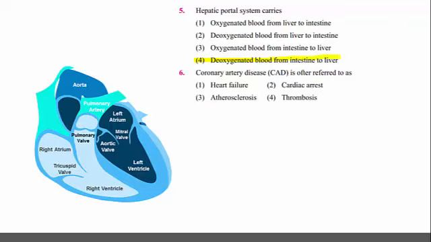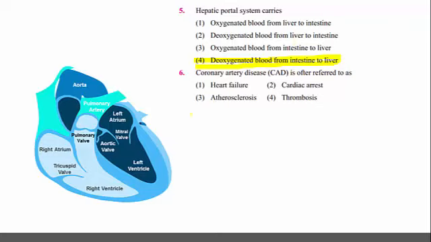The deoxygenated blood from the intestine is carried to the liver with the help of the hepatic portal system, and this represents the hepatic portal system. So the hepatic portal system is carrying deoxygenated blood from intestine to liver.